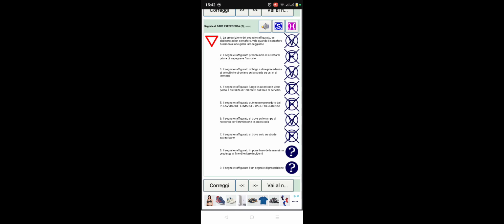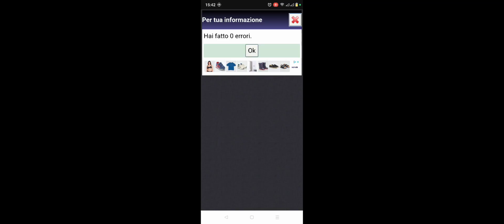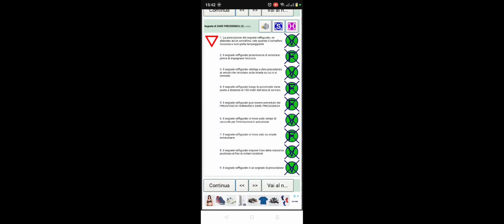Number 8. Il segnale raffigurato, this sign figure, impone l'uso della massima prudenza al fine di evitare incidenti. So this sign figure obliges us to use greater caution to avoid accidents, and it's true. Number 9. Il segnale raffigurato, this sign figure, è un segnale di prescrizione. Yes, so this signal is a prescription sign, and it's true. So let's correct it and see. So guys, just take the video slow and steady, understand before you continue.